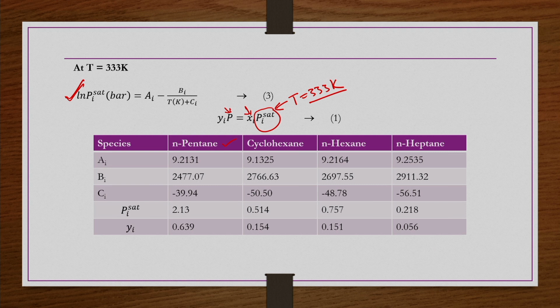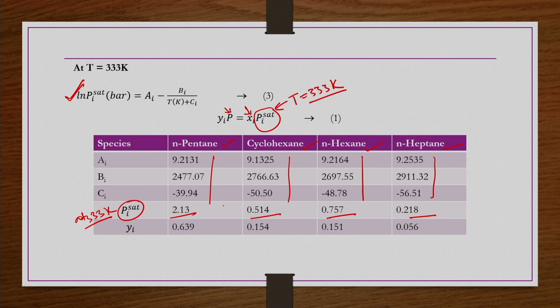So, for this n-pentane, cyclohexane, n-hexane and heptane, the Ai, Bi, Ci values are given. At 333 Kelvin, if you find Pi sat for each of these components, you get these values in bar.